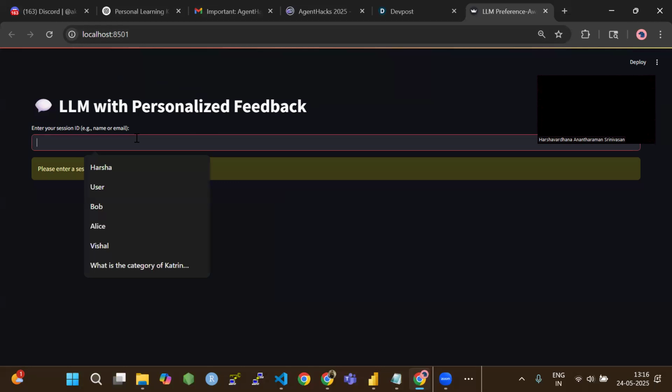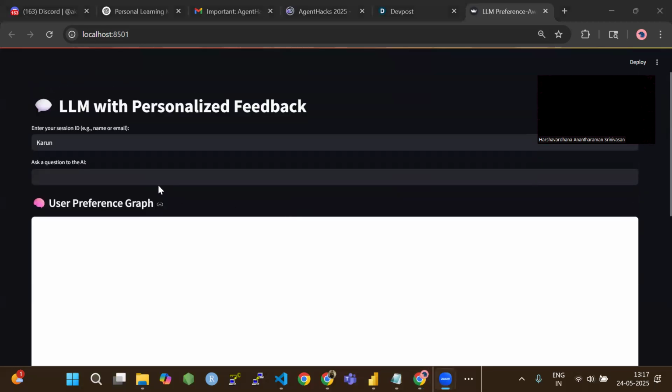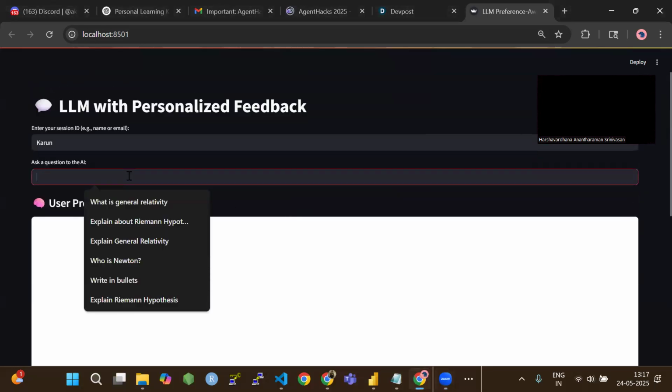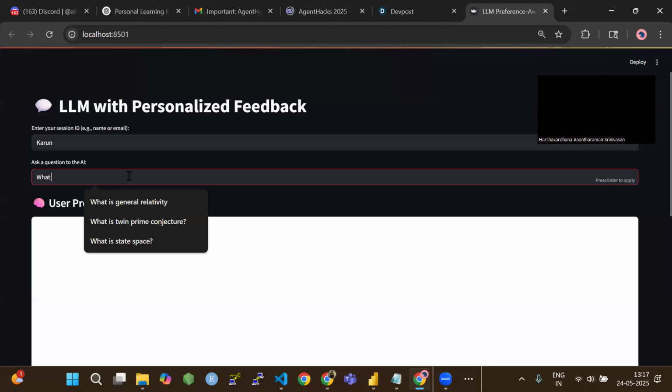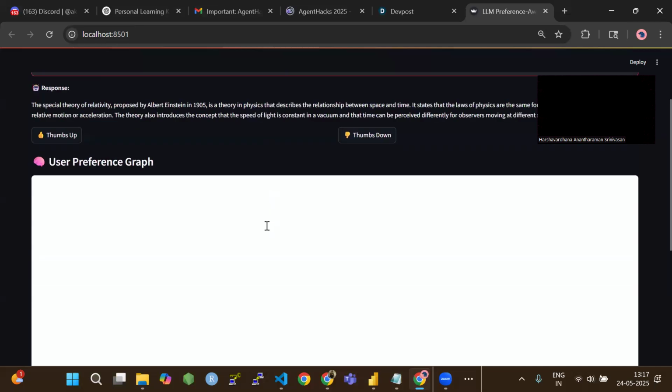So for example, let me type in a user. This is a new user. If you could see, this is the knowledge graph, and currently it is empty because we need to ask certain questions to the LLM. So let me ask a question like, what is the special theory of relativity? I'm just pressing enter. It just gives a generic response.